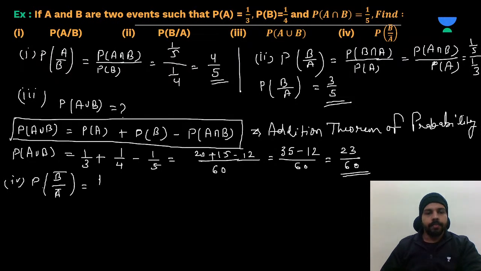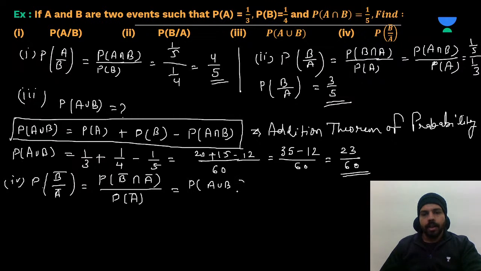So we can write here P of complement of B intersection complement of A divided by P of complement of A. Now you know that complement of B intersection complement of A is always equal to the complement of A union B, divided by the same denominator, no changes.